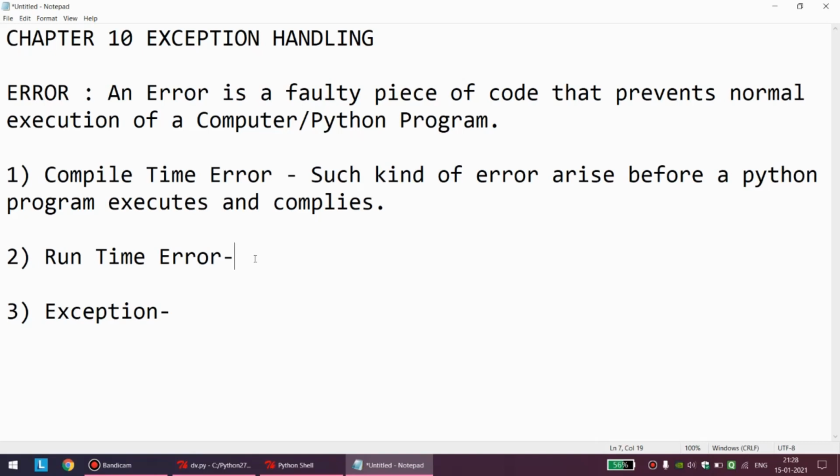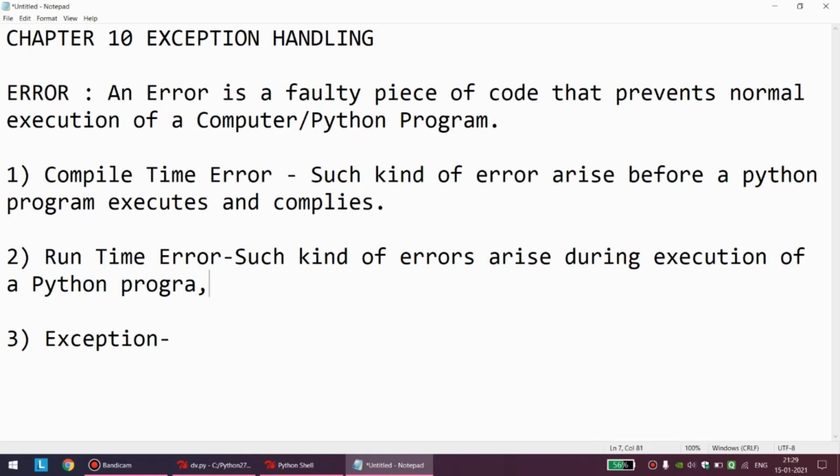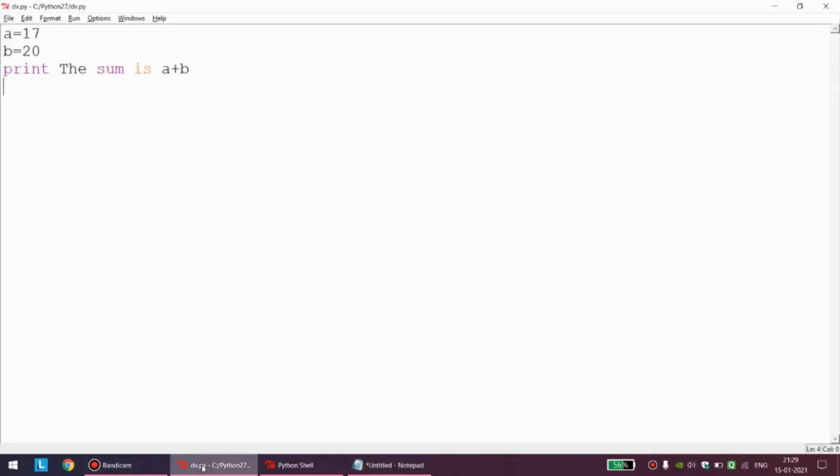We will give some examples of this now also. So such kind of errors, or runtime errors, arise during execution of a Python program while it is running. Let us go for some easy examples of runtime errors.